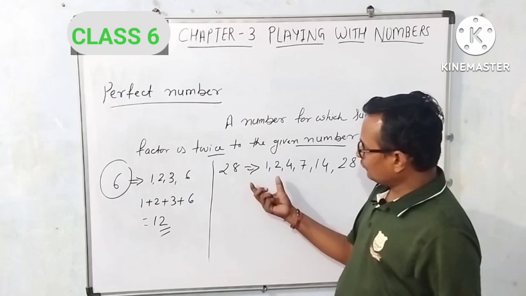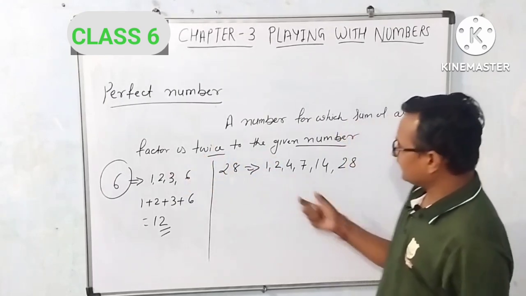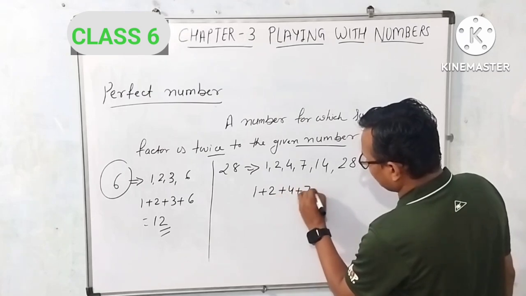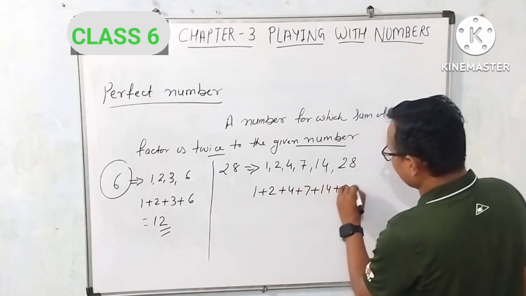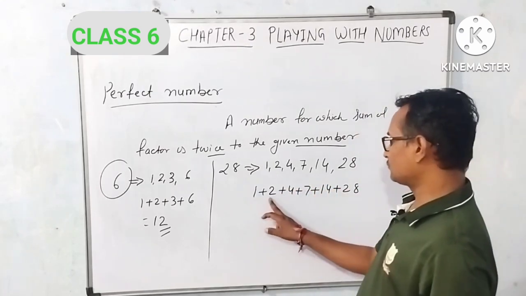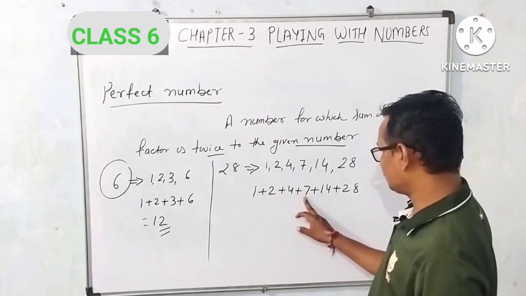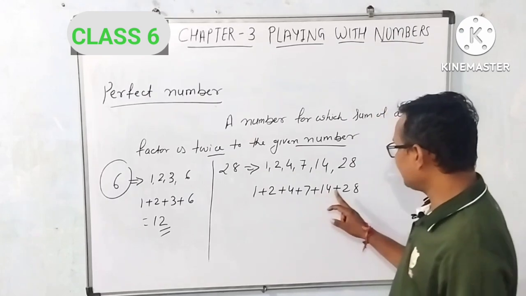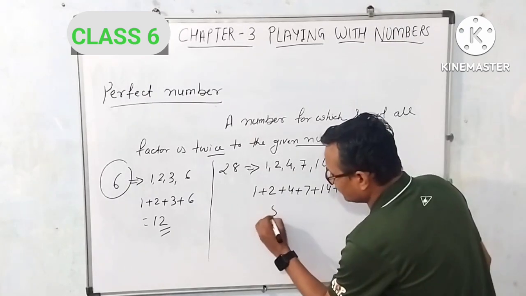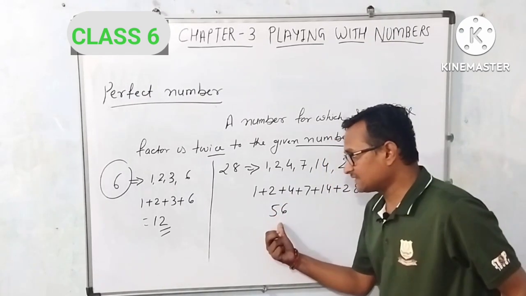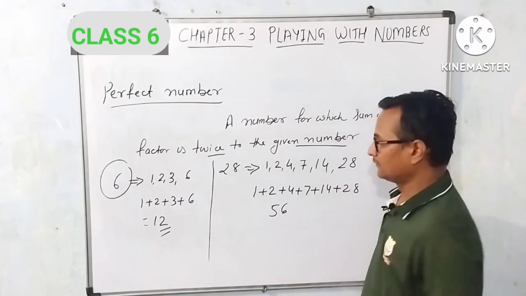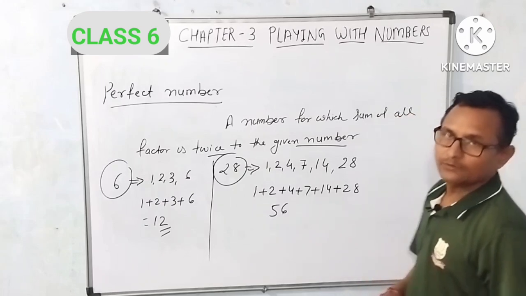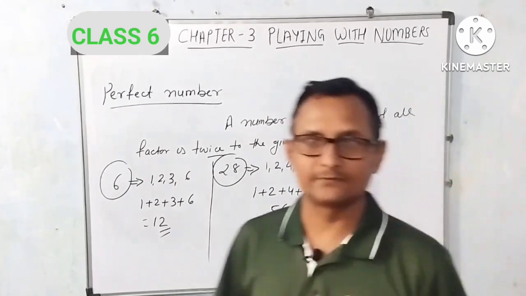Friends, now we have to do the sum of factors. So 1 plus 2 plus 4 plus 7 plus 14 plus 28. So 1 plus 2 is 3, plus 4 is 7, 7 plus 7 is 14, 14 plus 14 is 28, 28 plus 28 is 56, and 56 is twice the given number. So friends, 28 is a perfect number. Thank you. Now we will do the exercise from this chapter.